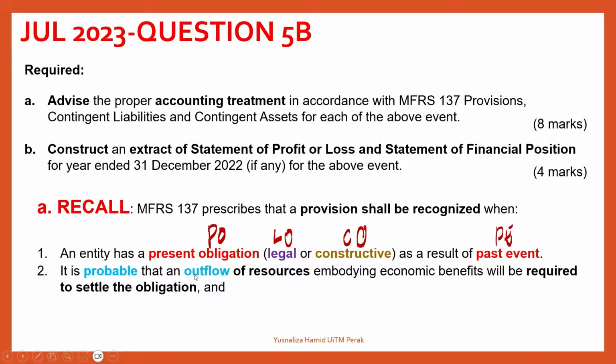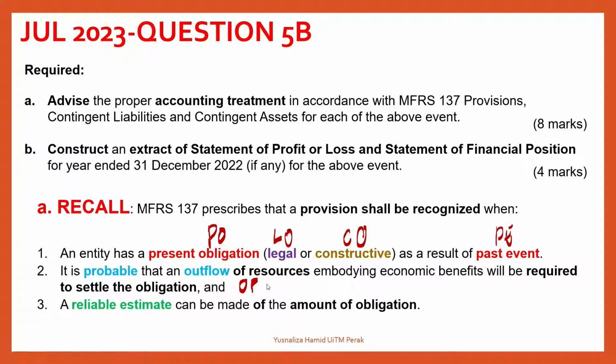Number 2, it is probable that an outflow of resources embodying economic benefits will be required to settle the obligation. So I write here OP because the outflow is probable for you to go and settle the obligation if there is any obligation that you need to fulfill. Next is there is a reliable estimate on that amount of obligation. That reliable estimate can be made. So I will write here RE for reliable estimate.